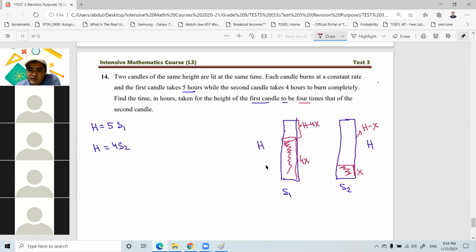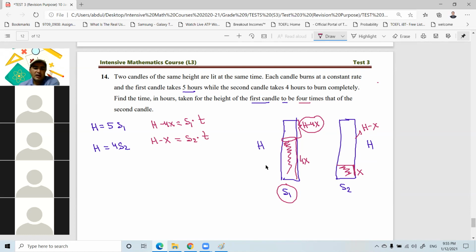Now from here, we know the speed, right? Actually, for both to burn that much, it takes t hours. So if I write our equation, h minus 4x, the height burned, is equal to the time taken, t, times the speed of the first candle, S1. So that is S1 times t. We are going to find this t. For the second candle, how much has burned already? H minus x, right? That's equal to S2 times t.